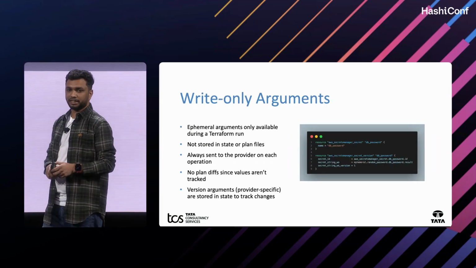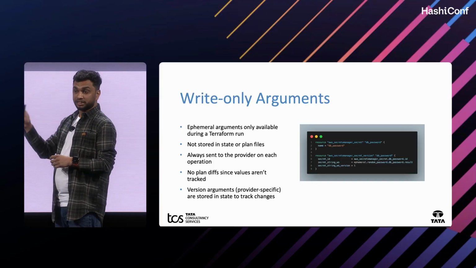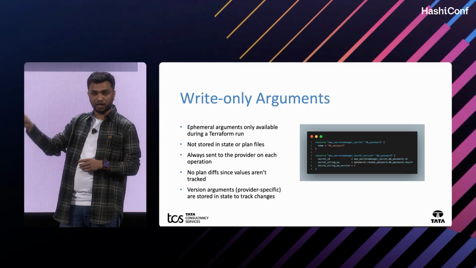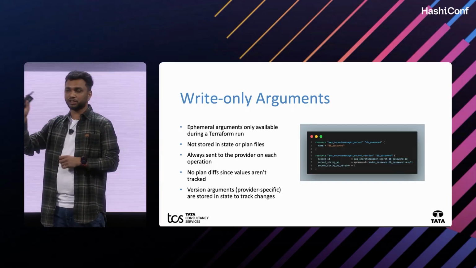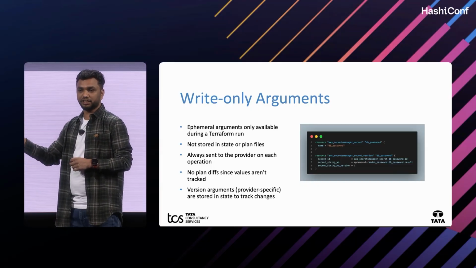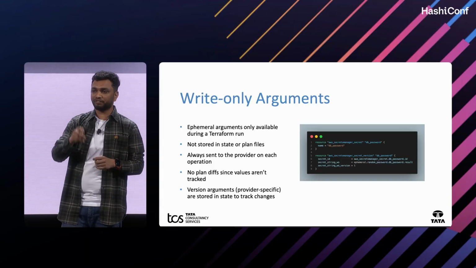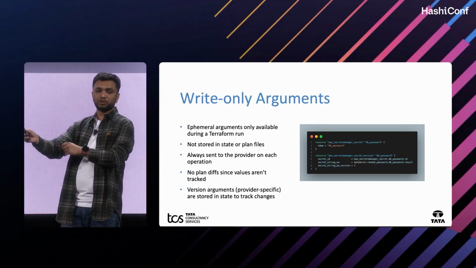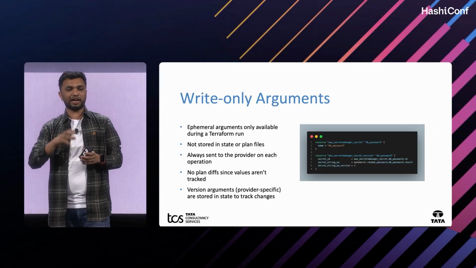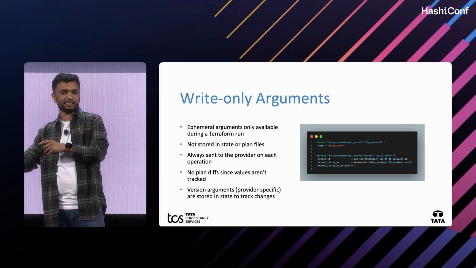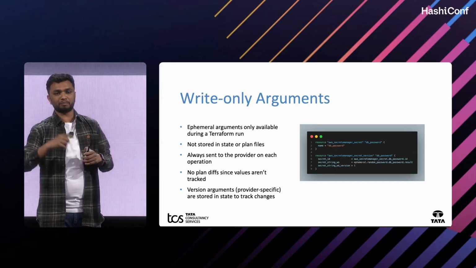The next one is write-only arguments. Write-only arguments are also the same as ephemeral outputs. They will not be stored in the plan and state file. They will be available only during the Terraform run. And it doesn't have plan differences. For example, I am going to change a password in the AWS Secret Manager. If I change it multiple times, it will not change the plan differences.